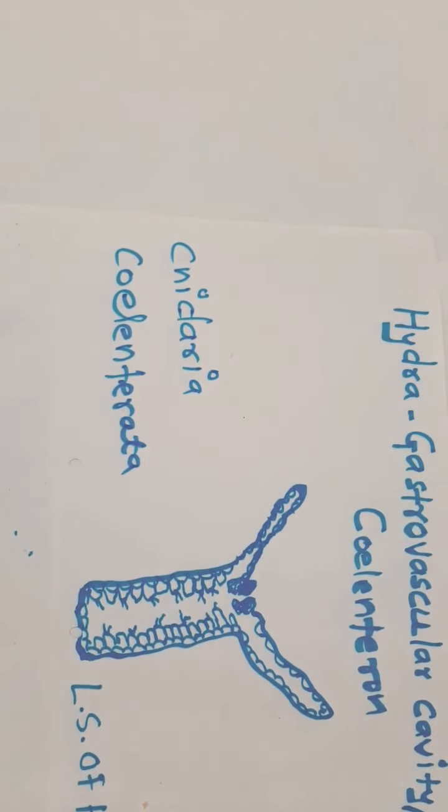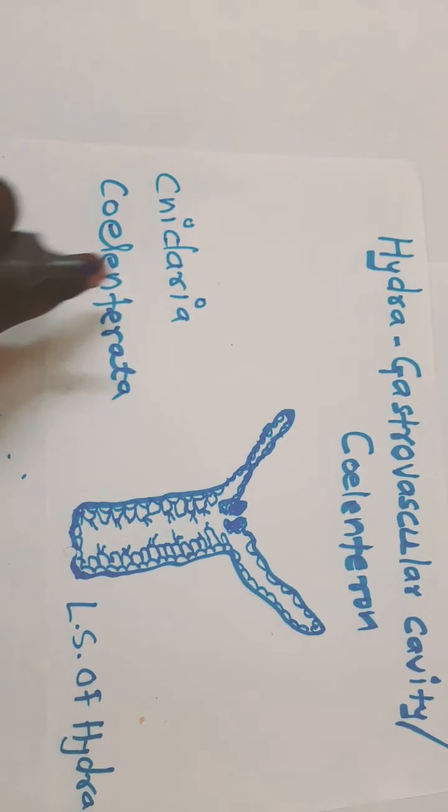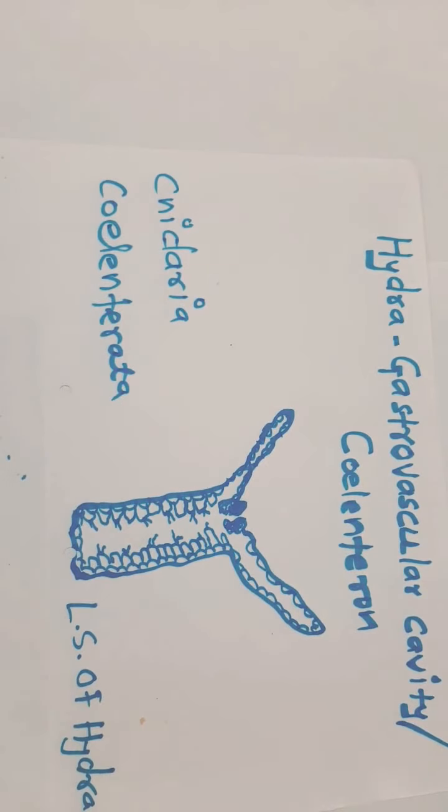This phylum is known as Coelenterata or Cnidaria. In that phylum there are other living organisms such as sea anemone and jellyfishes, which are other examples belonging to phylum Cnidaria or Coelenterata.